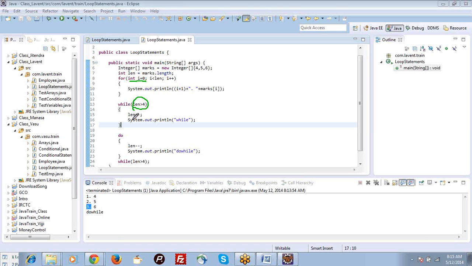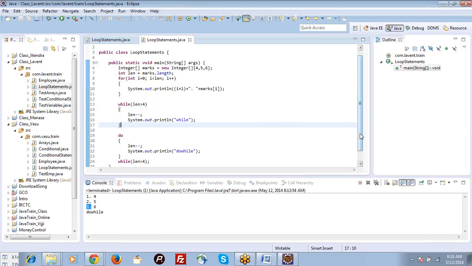So you have to choose one of the loop statements. If you need indexes in your program, go ahead with for loop. If you have only a condition and based on that you are iterating the list, go ahead with while loop.